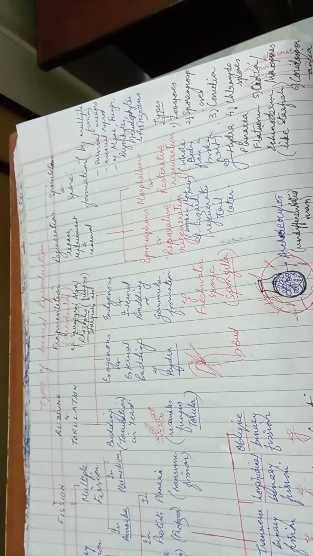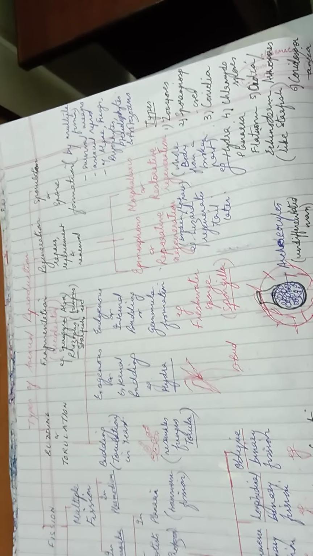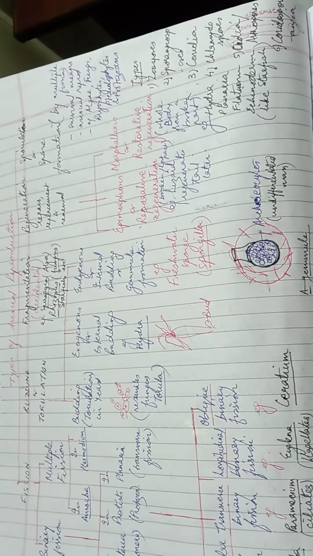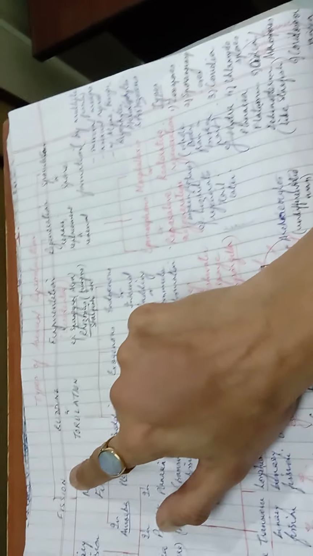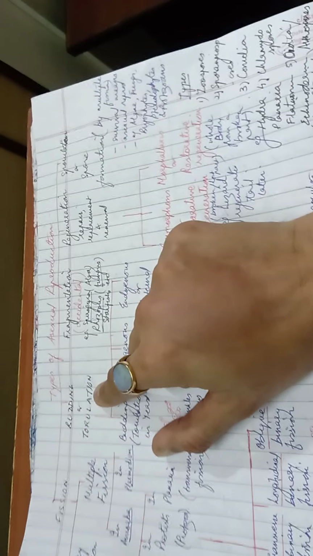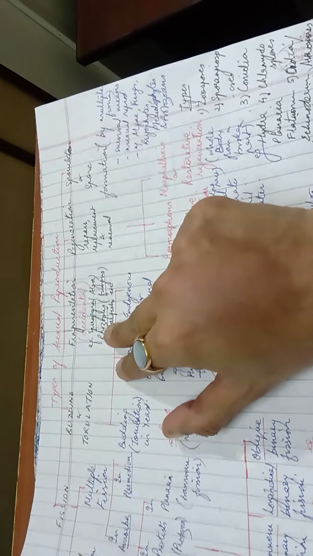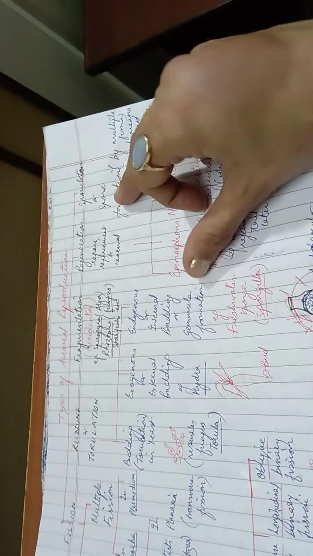Now this is a method just to classify with this table the types of asexual reproduction. I hope you can see it clearly. Asexual reproduction is being divided, or you can say categorized, into various forms. The first is fission. Second, budding or torulation. Third, fragmentation. Fourth, regeneration. And fifth, sporulation or spore formation.